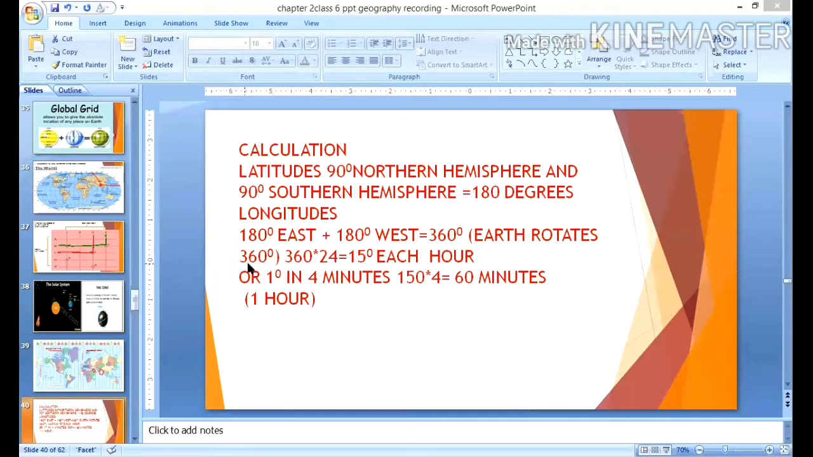So the earth rotates 360 degrees. So how to divide 360 by 24? Since we have 24 hours in a day and we have 24 time zones, if we divide 360 by 24 we get 15 degrees each hour. So the earth moves 15 degrees within an hour. So 1 degree, how much? It covers 1 degree in 4 minutes. So 15 degrees into 4 gives 60 minutes. Clear? So that makes up 1 hour. So 24 hours and 24 zones we have.